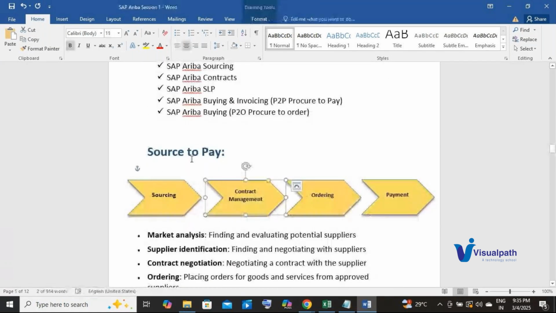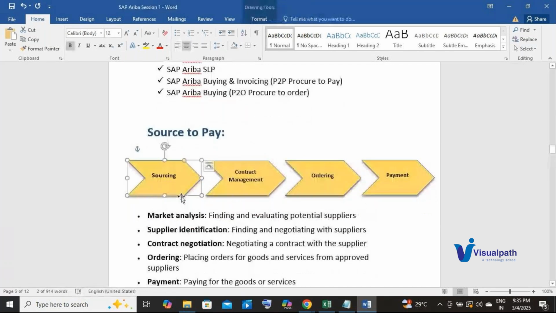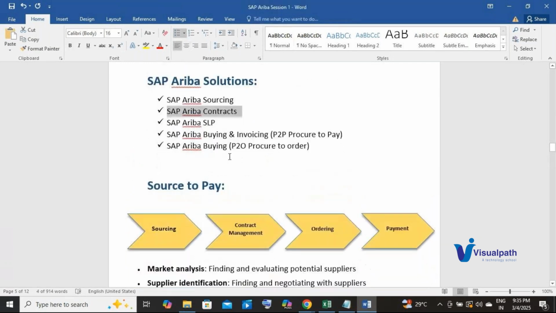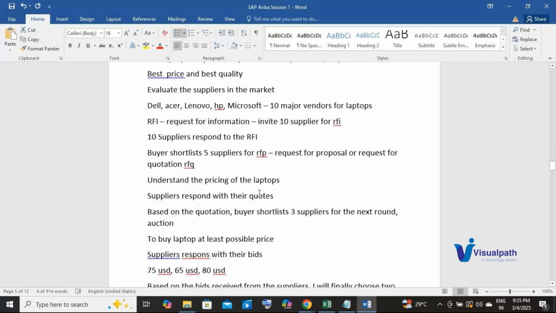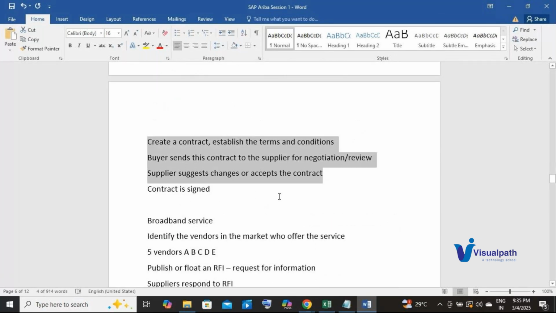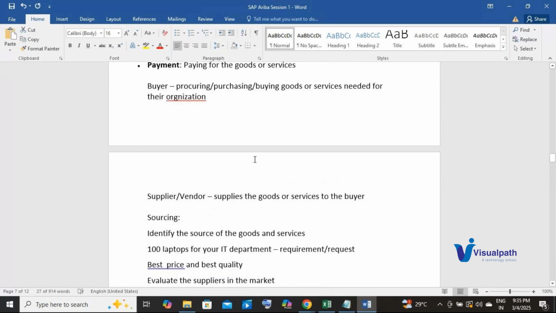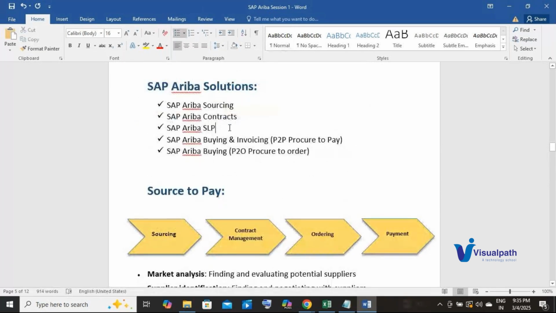Okay, we have identified the supplier here, then we are establishing the contract with the supplier here. Now SAP Ariba Contracts can be used to do all these activities. Create a contract, I can send the contract to the supplier, the supplier can go through the contract, they can suggest any changes or they can accept the contract. And the supplier can also digitally sign the contract as well. So all these activities I can do using the SAP Ariba Contracts solution. That's the use of SAP Ariba Contracts.